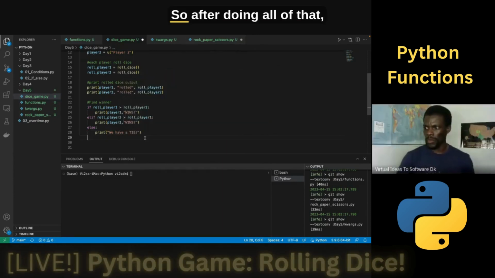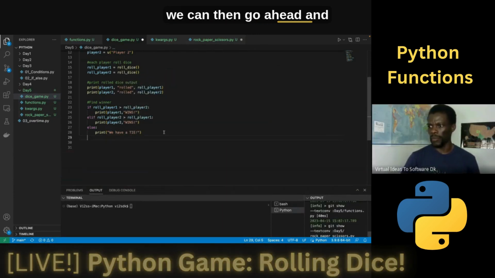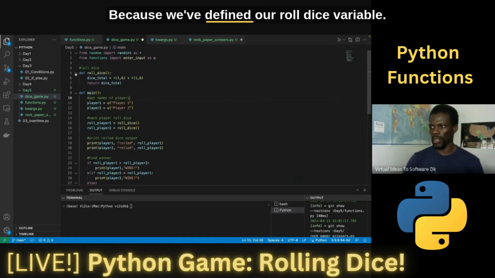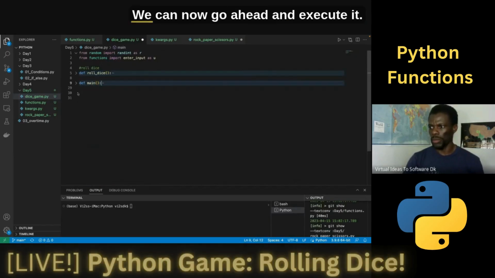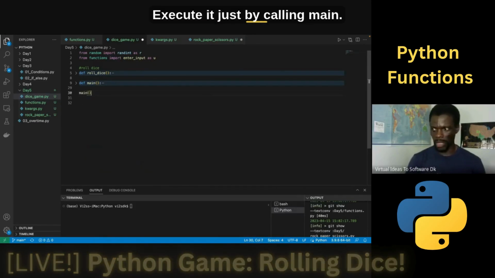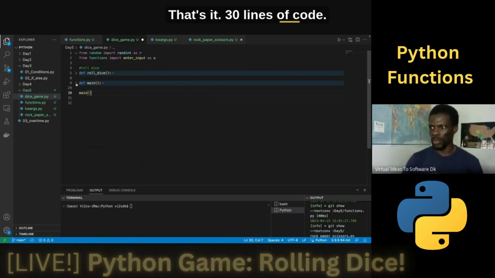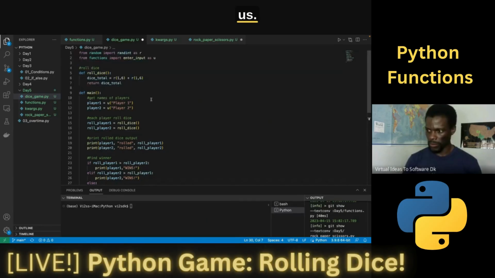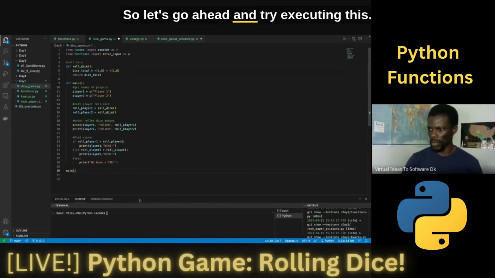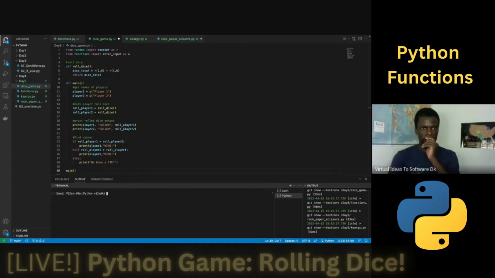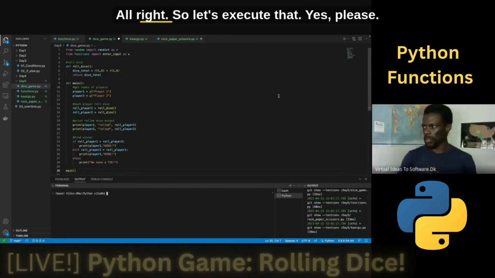That's it. So after doing all of that, we can then go ahead and execute this main function. Because we've defined our roll dice variable, we've defined the main function, we can now go ahead and execute it. Execute it just by calling main. That's it. 30 lines of code, we've been able to get roll dice to function properly for us. So let's go ahead and try executing this. Any questions before I execute it? No. All right, so let's execute that.